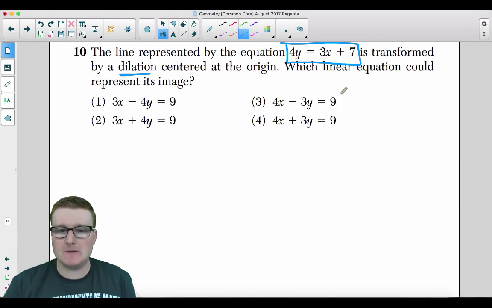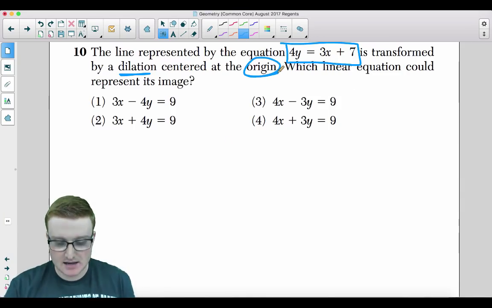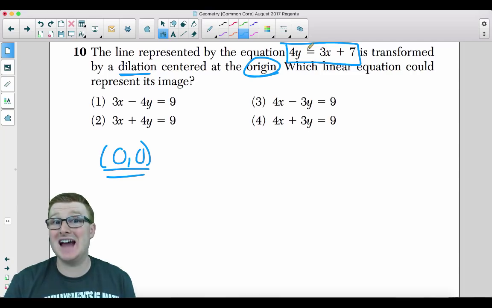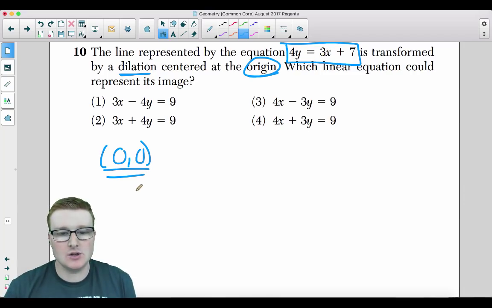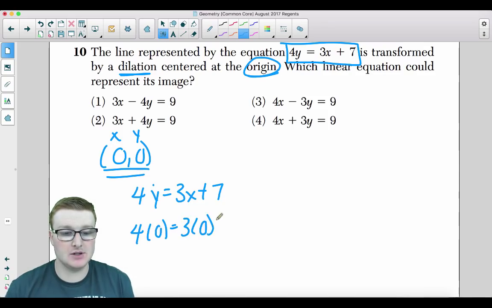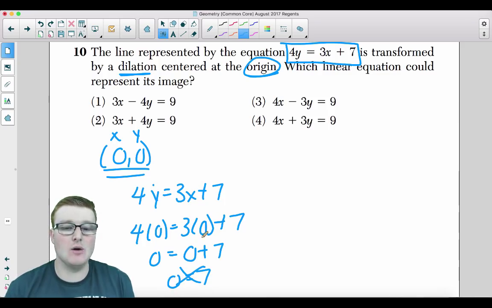So what we need to do is figure out, does the origin lie on this line? Because if it does, we have a very different story. Let's check 0, 0. Let's make sure that this origin is not on this line. So we get 4y equals 3x plus 7. I'm going to substitute 0 in for x and 0 in for y. 4 times 0 equals 3 times 0 plus 7. 0 equals 0 plus 7. Does 0 equal 7? No. That means that the origin does not lie on this line.